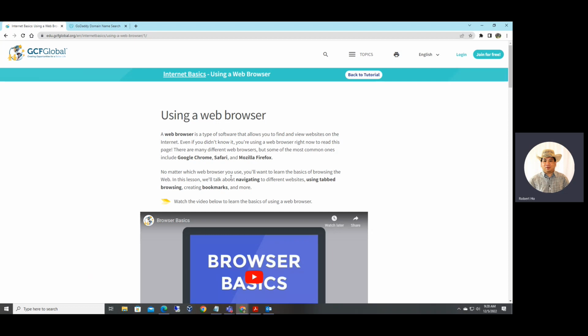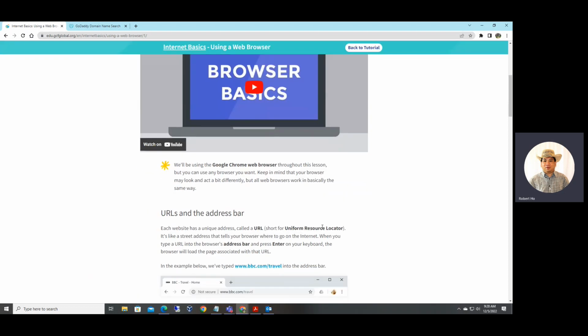Do not get confused with the search engine, right? Search engine is a tool that is used to look for information. For example, yahoo.com, bing.com, google.com, those are search engines, right? It's a tool. And web browser is a software that allows you to find and view the website. So review some of this, right?